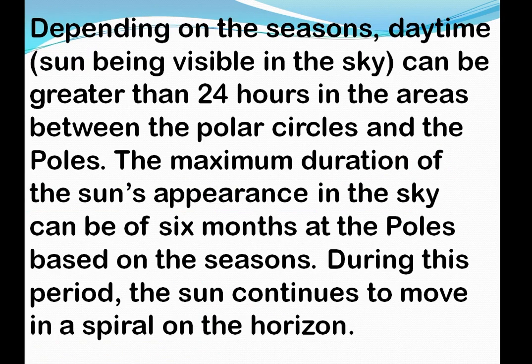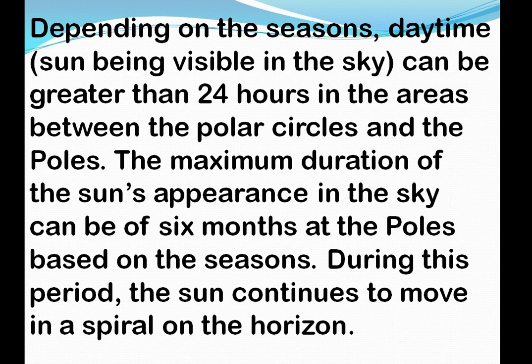When we talk about the season, depending on the season, during the daytime the sun is visible in the sky. It happens in our day-to-day life also. When we talk about the daytime, when the sun is visible in the sky, it can be greater than 24 hours in the areas between the polar circles and the poles.